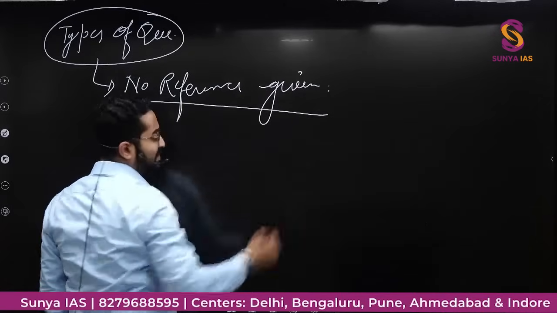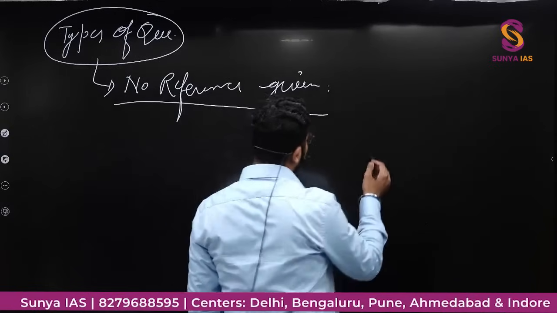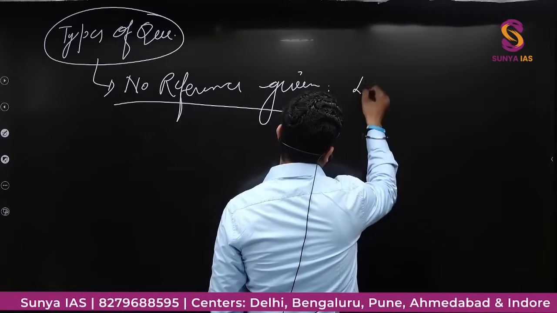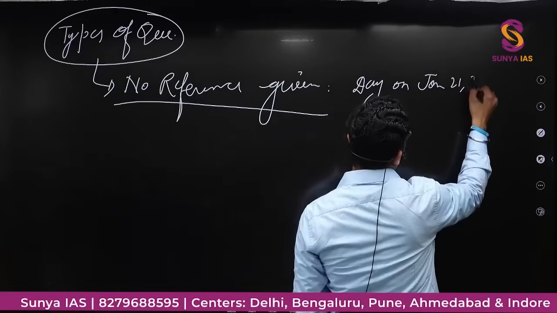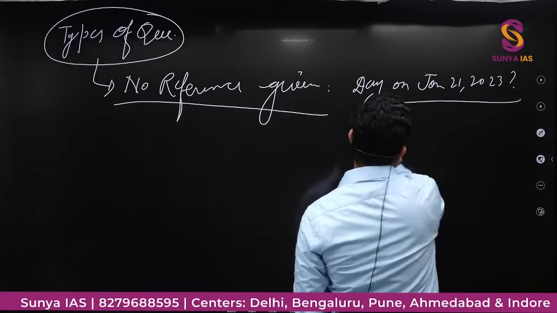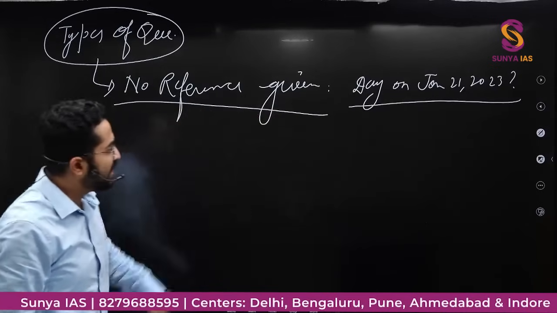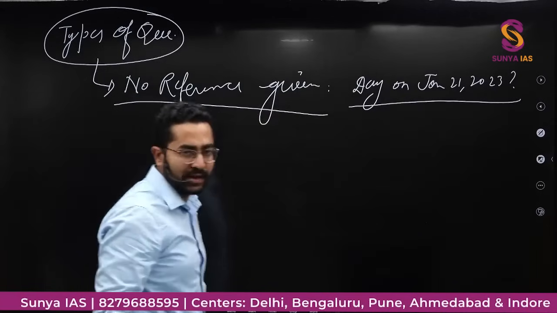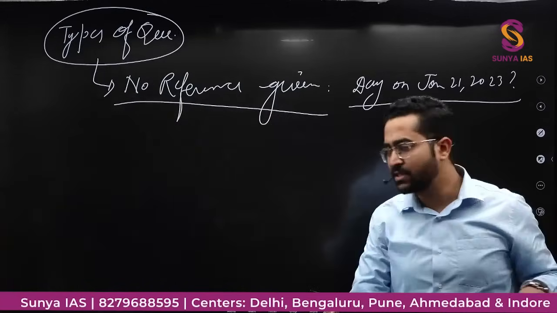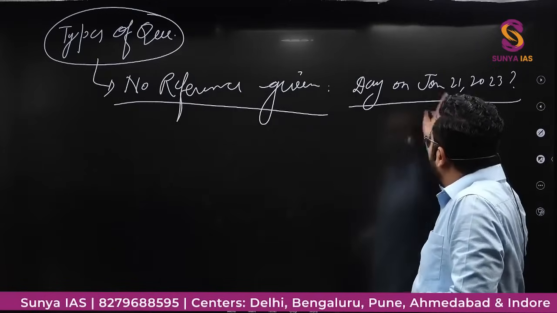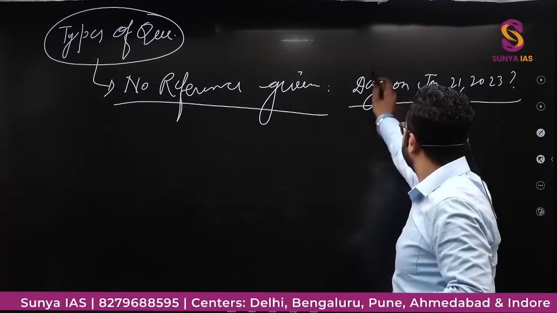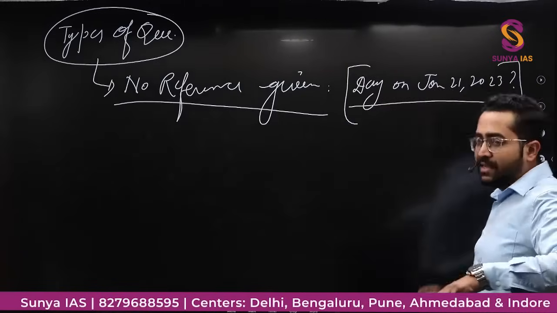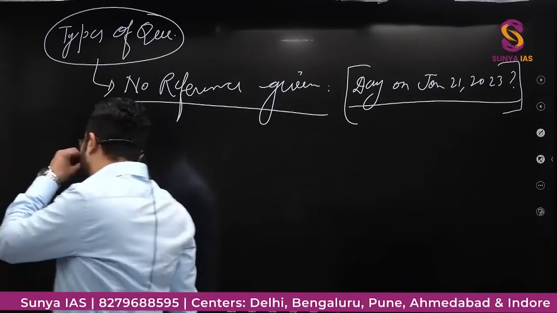Let's say they will randomly ask, tell me what is the day on January 21, 2023. जनवरी 21, 2023 को कौन सा दिन है ये बताना है आपको. बट दे हैवंट गिवन एनी डिफरेंस, they are just asking this question. So in this kind of questions there is a difference.